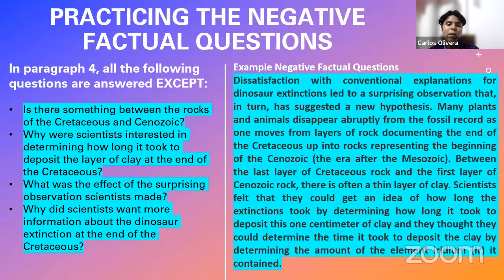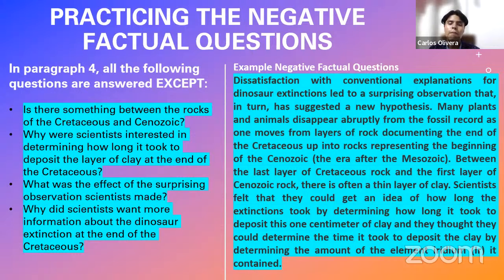Why? Because they wanted to get an idea of how long extinctions took, by determining that particular measure. So as I say, there is a sentence that discusses this topic, and the same for the third one.